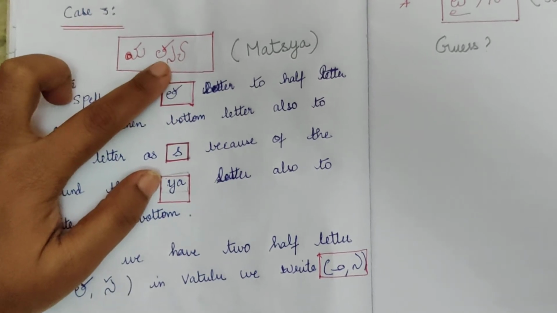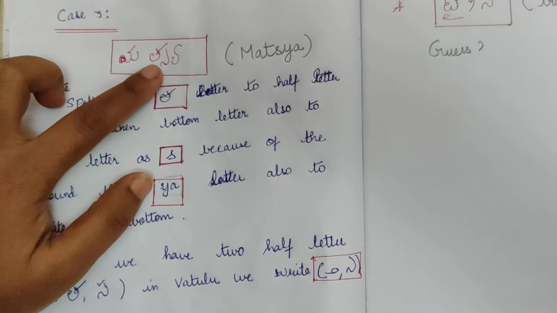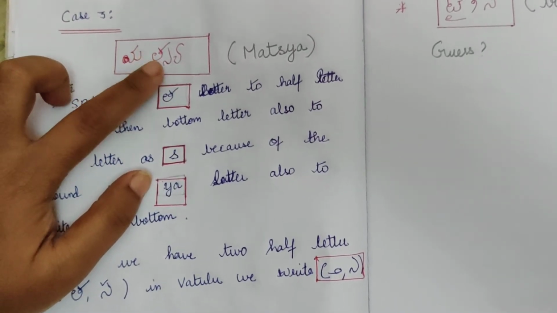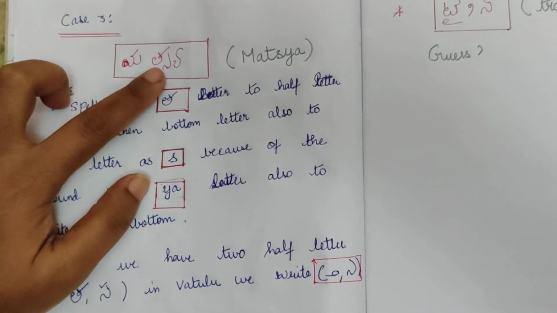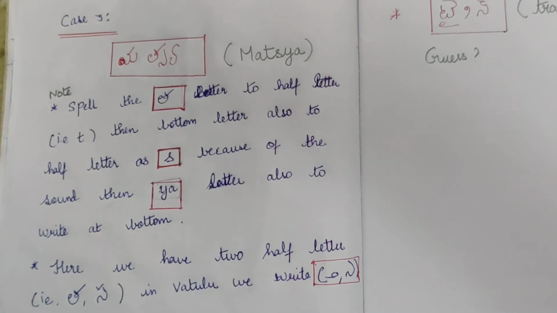Sa vattu is also a half sound. See clearly, friends, look into this. This is a case which is different. Have two vattu: Ma, it, is.